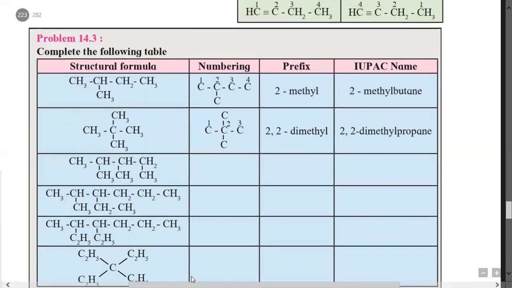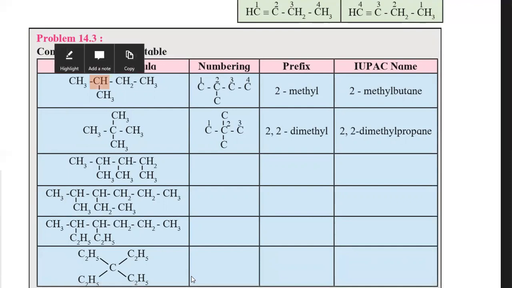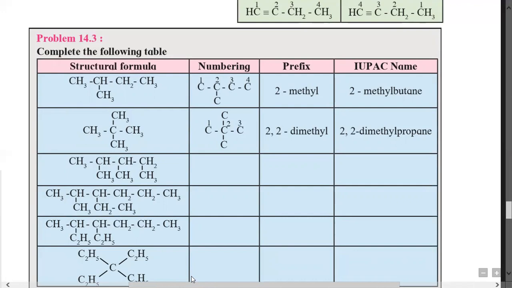Here there are some examples, we will discuss only two here. A structural formula is given here. This is an alkane, and the second carbon is branched. So this must have the minimum numbering, the lowest locant. The correct numbering is 1, 2, 3, 4, and carbon number 2 contains a side chain of 1 carbon. We know a 1 carbon containing side chain is methyl, and it is present on carbon number 2, therefore it is 2-methyl, and hence the correct IUPAC name is 2-methylbutane.